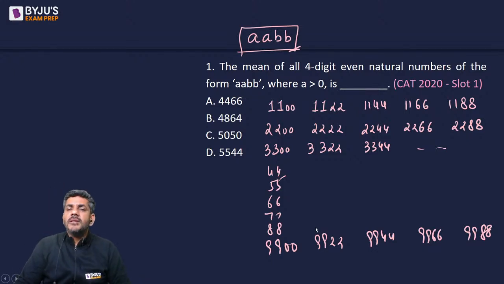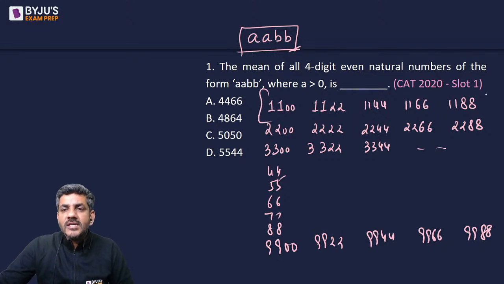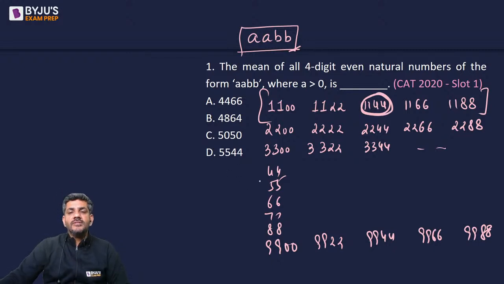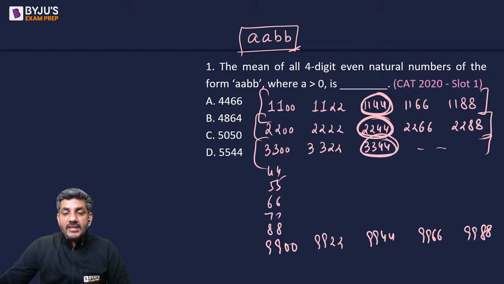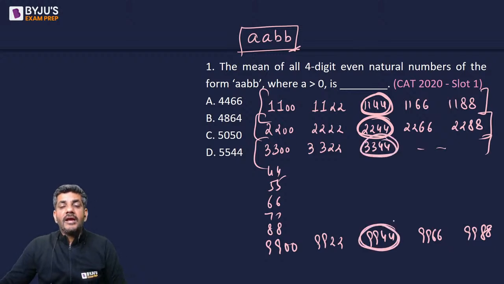क्वेश्चन आपसे इन सबका मीन पूछ रहा है. What is the sum of these five numbers? Mean of these. Can I say this number, double one, double four, is the mean of these five numbers? What is the mean of these next five numbers? Can I say it is double two, double four? Mean of these five numbers is double three, double four, and that way it will go on. It is double nine, double four.